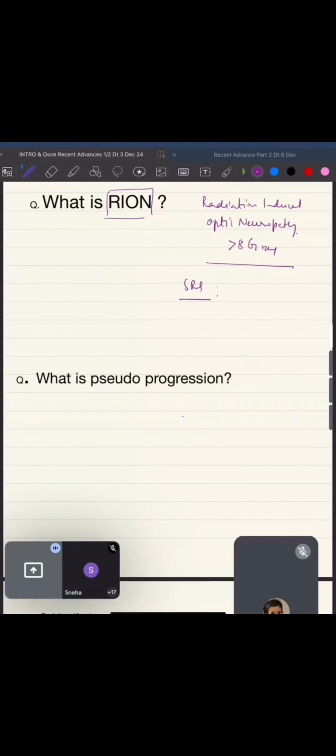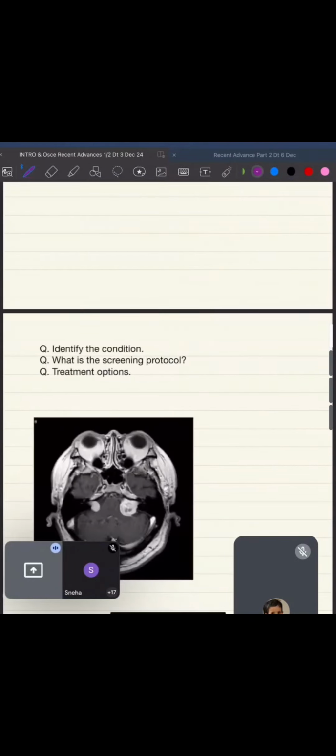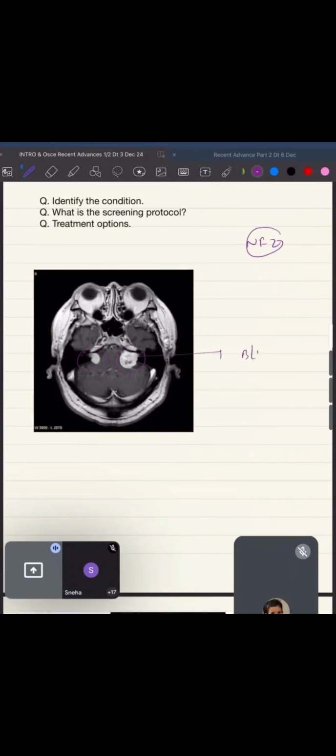Okay. Now what is pseudo progression? In pseudo progression, normally after giving the SRS there is some transient increase in the swelling which normalizes after some time. Now as soon as you complete your chapter on SRS, the next chapter will be NF2, which is very important. In NF2 you have to look for these things. What are these? These are bilateral CP angle tumors. Okay, so this is important.